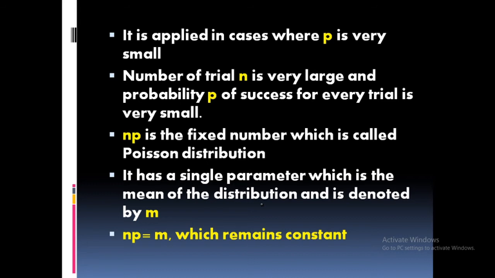NP is a fixed number. That is known as Poisson distribution. And it has a single parameter that is denoted as M. So NP equal to M, that is a constant, that is a mathematical derivation. Okay, so Poisson distribution: the number of trials N is very large but the probability P of success is very small. So NP equal to M, that's a constant.